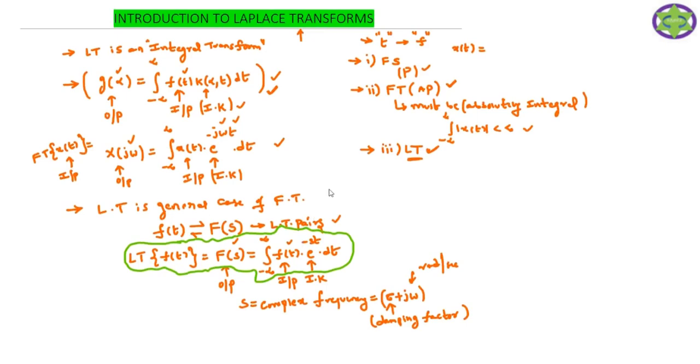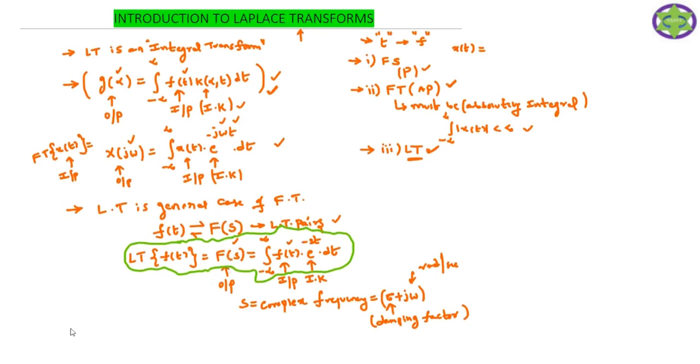The next point with respect to the Laplace transform is that it is an integral transform. Any transform of this form we call an integral transform, where the output is a function of alpha. Both the Fourier transform and the Laplace transform are integral transforms, because the transform is of this form. This is the formula we use to represent the time domain signal in the frequency domain.